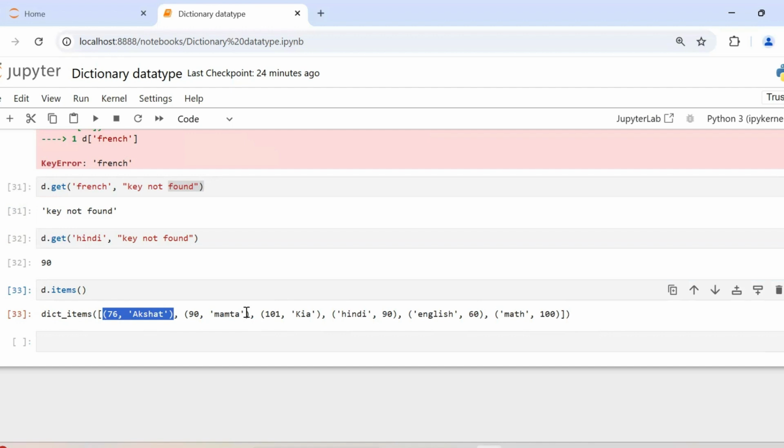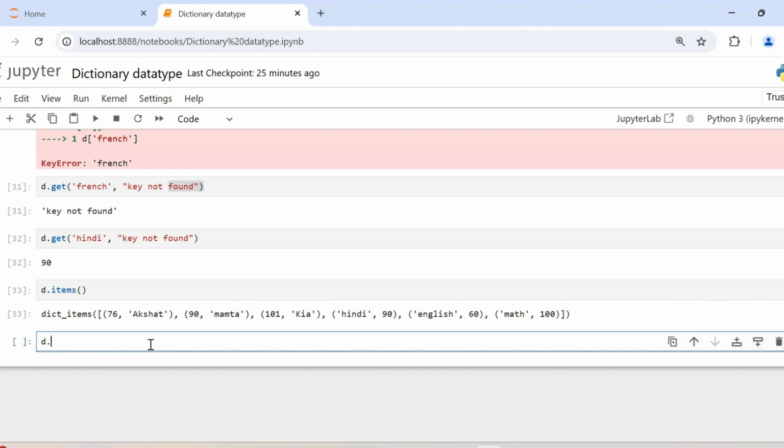All these items are returned as tuples, not in the key colon value form. These things you should start noticing now, that each item of the dictionary is returned as a tuple. How do we know this is a tuple? Because it's enclosed in parentheses and the values are separated by a comma. So this is tuple number 1, this is tuple number 2 corresponding to the second item of the dictionary, this is tuple number 3 and so on. The first item of the tuple is the key, the second item is the value.